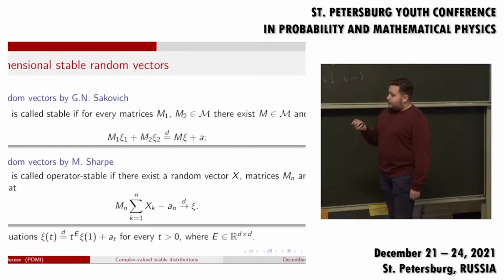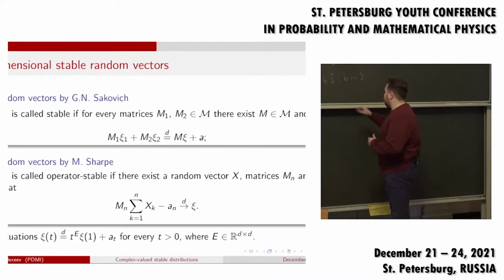It follows from the fact that in both situations these distributions have an exponent, which means that the Levy process xi of t corresponding to this vector xi is identically distributed to t to the power E xi of 1 plus at, for every t greater than 0. E is a square matrix, and at is just a vector.